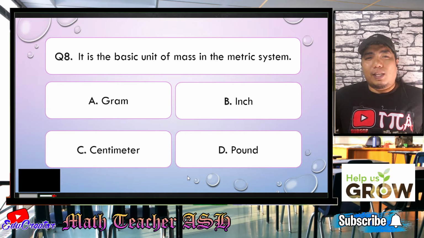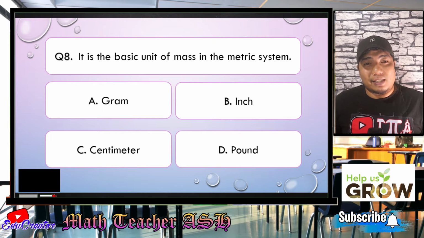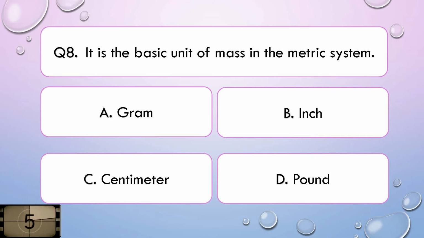Now, let us go to question number 8. It is the basic unit of mass in the metric system. Is it A, gram, B, inch, C, centimeter, or D, pound? I'll give you 5 seconds to think about your answer.